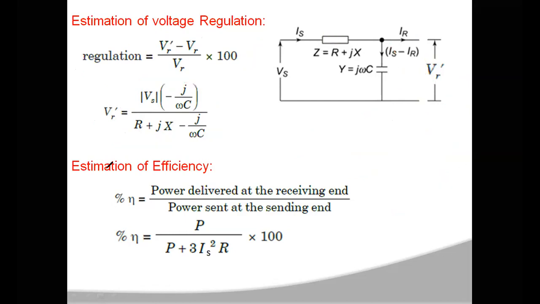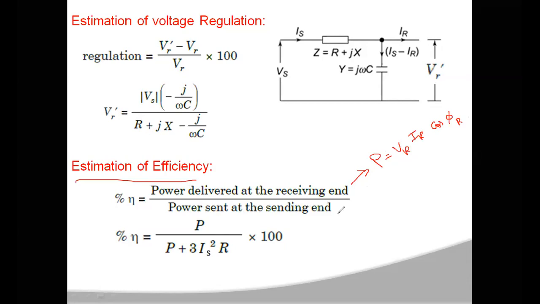In a similar way, you can estimate the efficiency of the transmission line by using this method. Percentage efficiency is equal to the power delivered at the receiving end divided by the power sent at the sending end. Let us assume the power delivered at the receiving end is P, so P is equal to VR IR cos phi R.